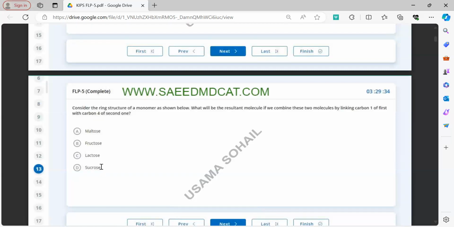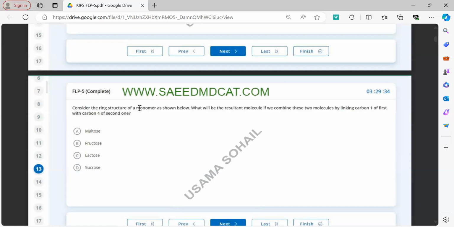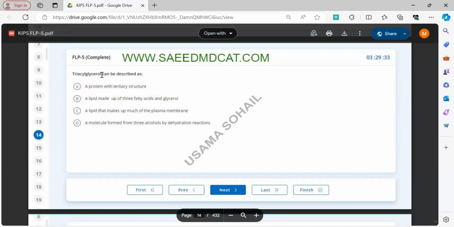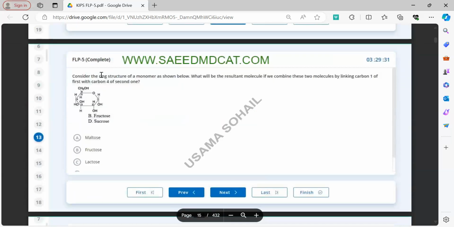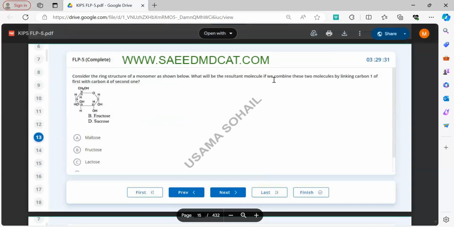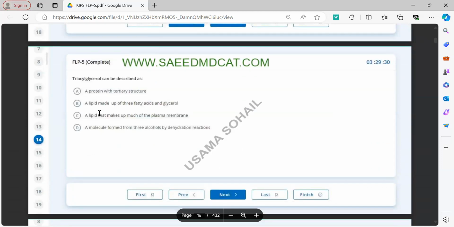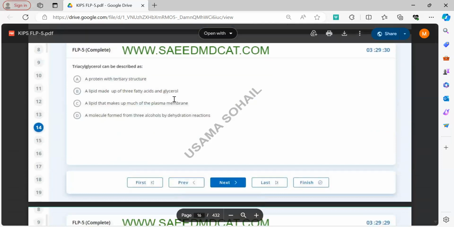For example, a 1,6 linkage means that carbon number 1 and carbon number 6 are linked with each other. In this question, the correct option is A. In question number 14, a triacylglycerol is a combination of three fatty acids and one glycerol molecule. In question number 13, it is again a repeated question, asking about the linkage between carbon 1 and 4, which is maltose. In question number 14, again it's been repeated. A lipid is made up of three fatty acids and one glycerol molecule.